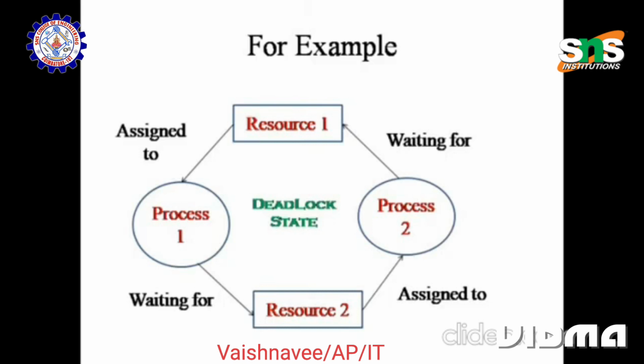For example, let us consider there are two processes, 1 and 2. Each process has been assigned a resource individually. For process 1, resource 1 is assigned. For process 2, resource 2 is assigned. Even though they are assigned, process 1 is waiting for resource 2 and process 2 is waiting for resource 1. So this situation is said to be deadlock.